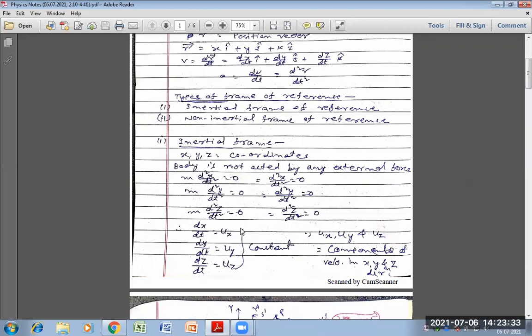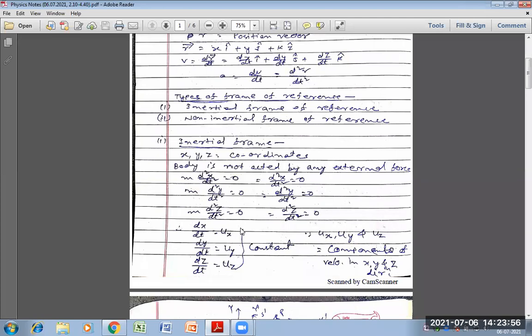For the inertial frame of reference, if there is no external force upon a body, meaning F is equal to 0, then in that case for the x axis we can write m d square x by dt square is equal to 0.